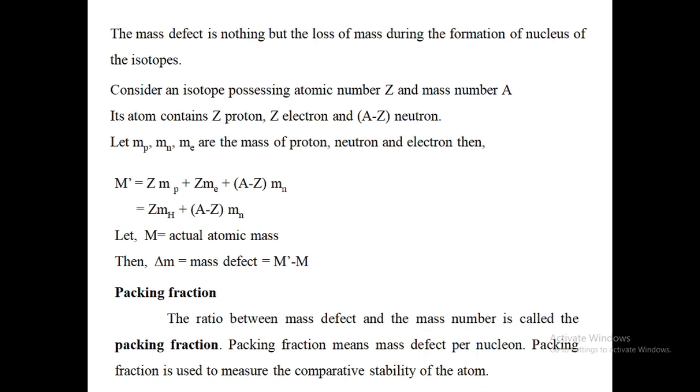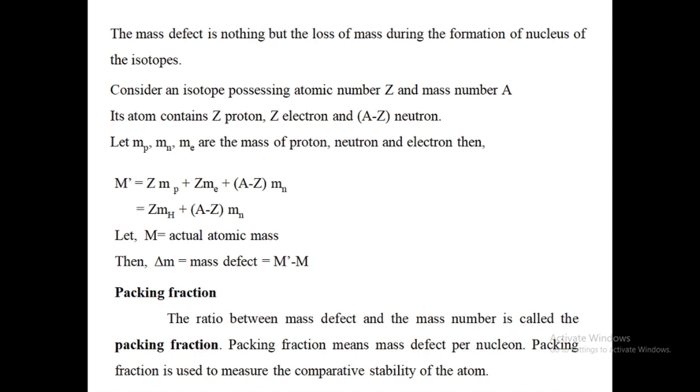Here let mp, mn, me be the mass of proton, neutron and electron. Then it is given by M dash is equal to Zmp plus Zme plus A minus Z mn, which is equal to Zmh plus A minus Z mn. Let capital M be the actual atomic mass, then delta M, that is mass defect, is equal to M dash minus M.